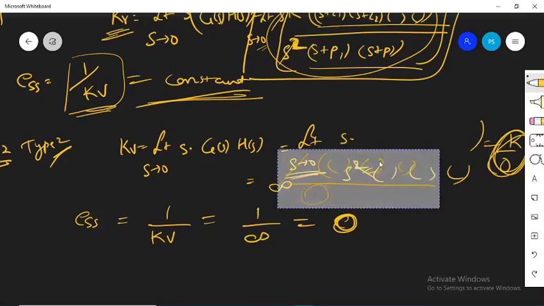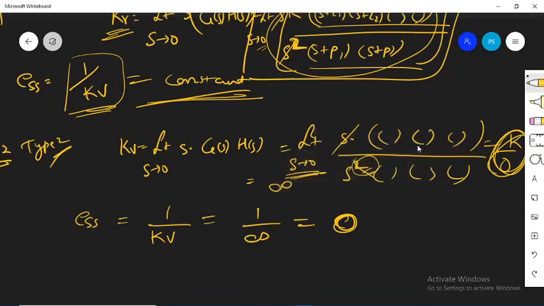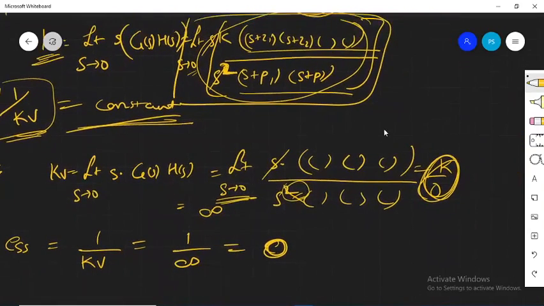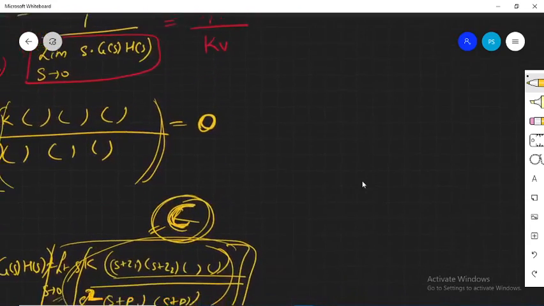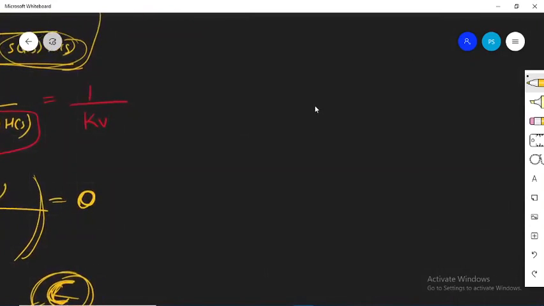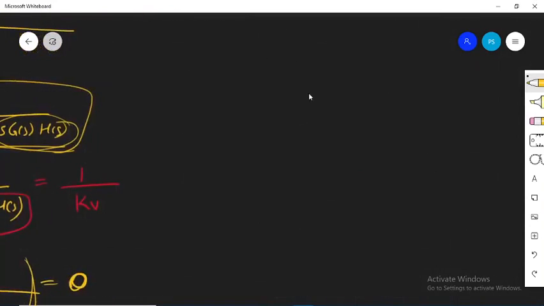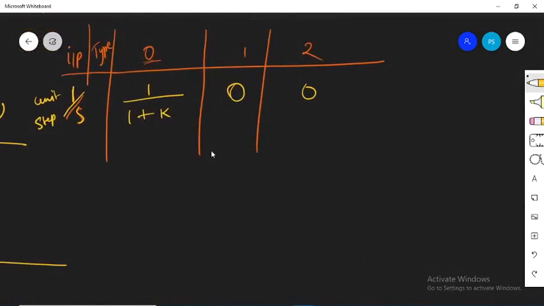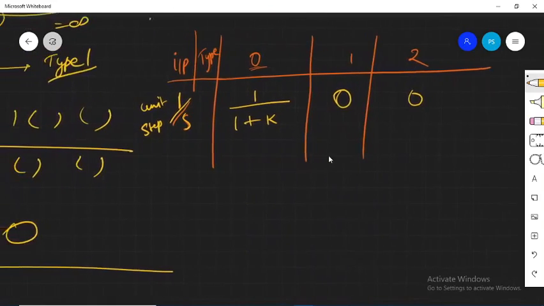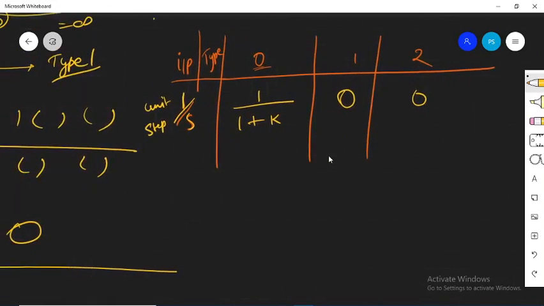Okay, so what have we observed in this case? We have observed that when you are applying the input as ramp input, then for type 0 system you got the error as infinite, whereas for type 1 system you got a constant error, and for type 2 system the error reduced to 0.